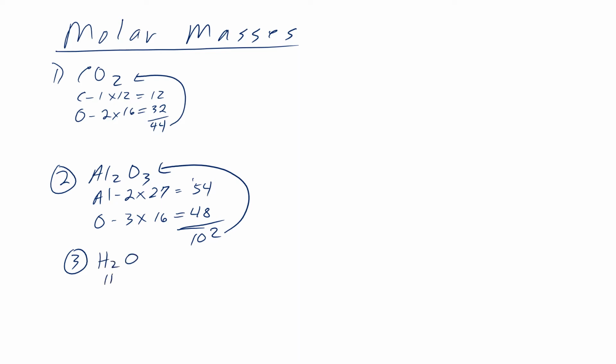Okay. And a third one that we can use also, simply water. Okay. There's hydrogen present. There's oxygen present. There's two hydrogens. There's one oxygen. Each hydrogen has a mass of 1. Each oxygen has a mass of 16. When I add up the masses, I get a molar mass of water as being 18. Okay? And hopefully you remember how to do that. And we do it nice and neat while we're doing that.